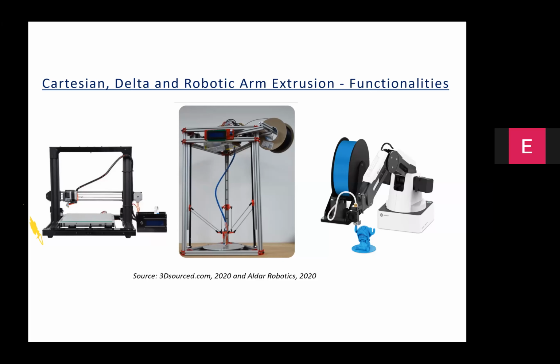There are also other variants like a direct extrusion or a Bowden type, depending upon where exactly the extrusion head is located. But incidentally, most of these 3D printers based on the fused filament fabrication principle are available for less than a lakh rupees now. And we see students using them fairly regularly for making different kinds of parts.